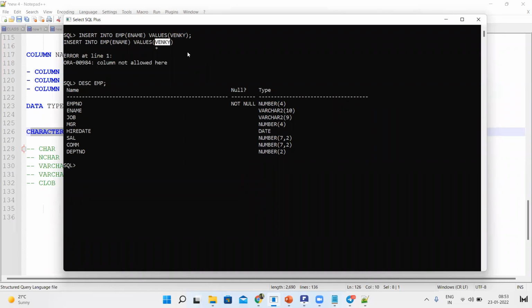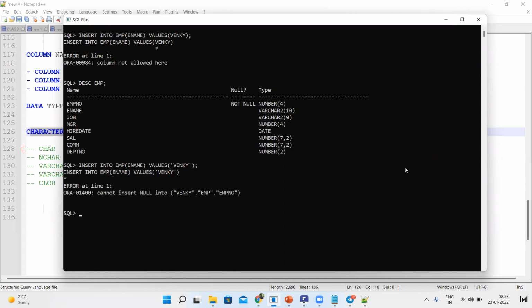Single quote is missing. Yes. The Oracle compiler is not understanding that it is a character. So what you need to give is a single quote. Then only it will work. So null value is there. One second.